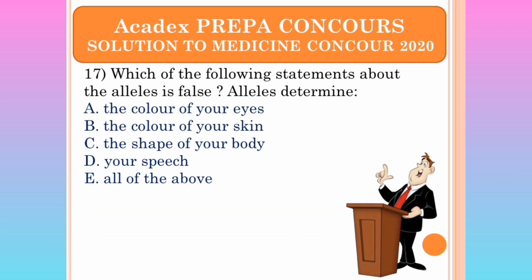7. Which of the following statements about alleles is false? Alleles determine the color of the eye. Lies. It's not actually like it's a lie. To an extent. The alleles determine the color of the eye, color of the skin, the shape of your body, your speech, all of the above.